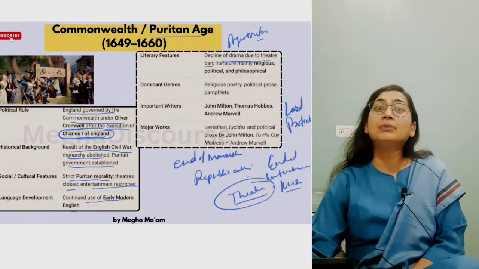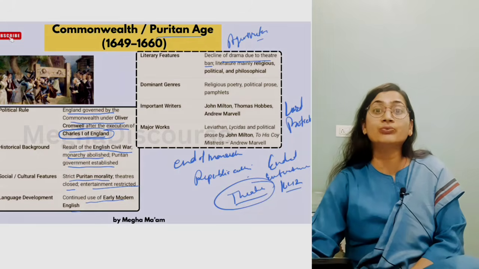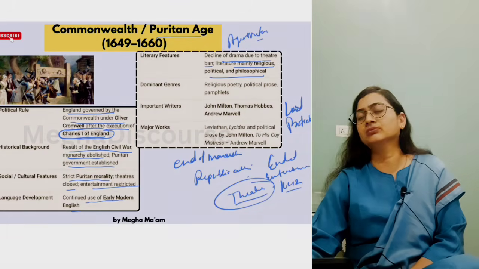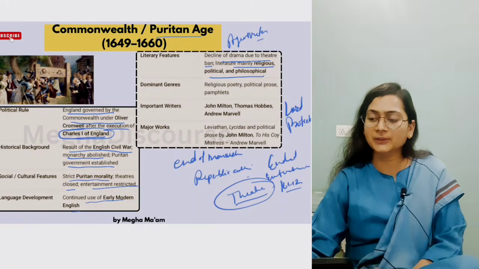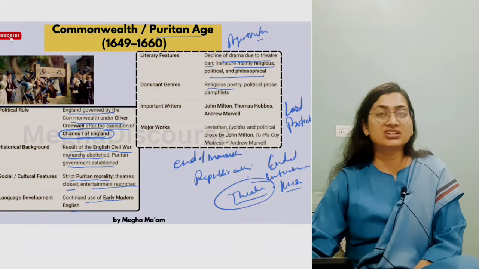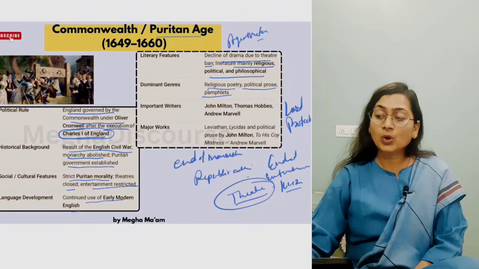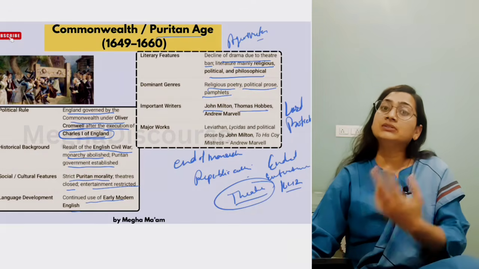There you can say the epic poetry, the emergence of poetry, the emergence of prose were there: religious prose, political and philosophical prose, religious poetry, and pamphlets, they were there. Okay? Now religious poetry, political prose, as I told, and pamphlets were there. Now John Milton, Thomas Hobbes, who wrote Leviathan. Leviathan is a character which was alluded from the Bible.